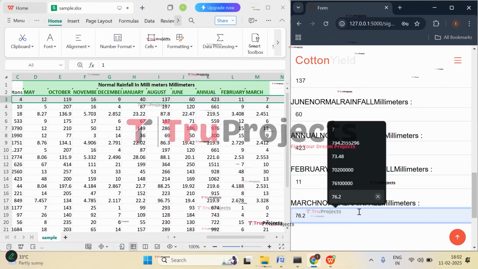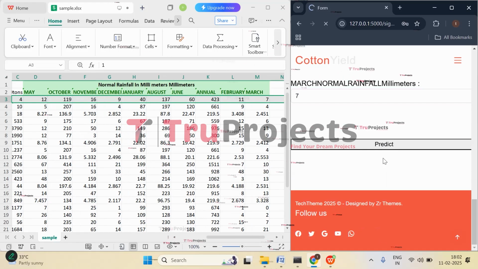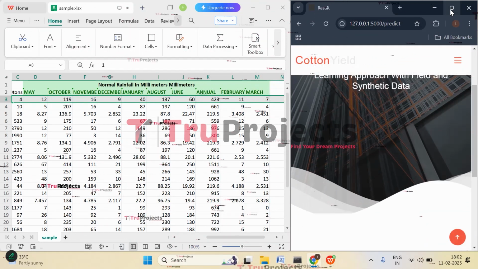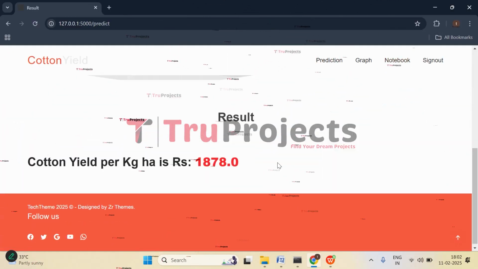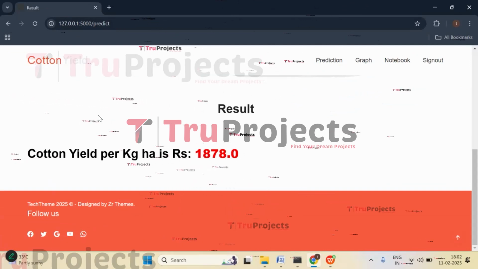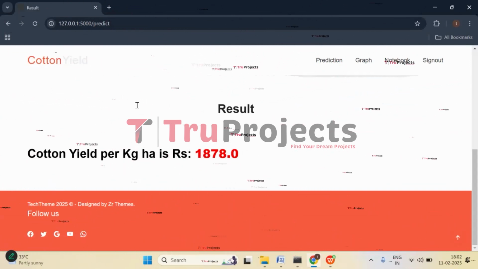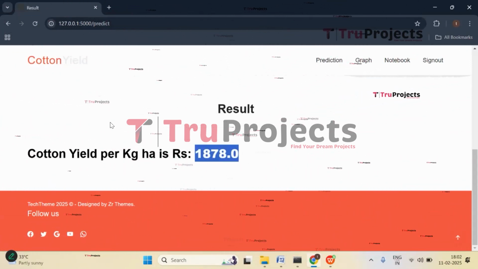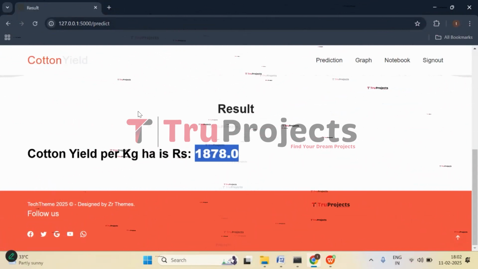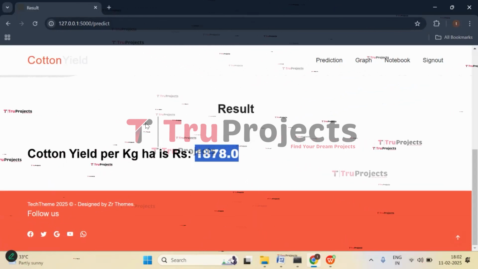Now click on predict. So here the given input will be pre-processed at the backend and then it will be fed to the trained model. The trained model will be giving us a prediction. So here we got the prediction of cotton yield per kg per hectare. So in total, for 1 hectare, 1878 kgs will be produced. So it is per hectare.